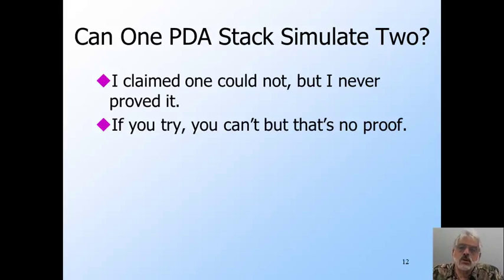If you make a reasonable attempt to combine the action of two stacks into one, you will find you're okay as long as the two stacks push and pop at the same time. Then you can keep in one stack symbols that represent pairs of symbols, one from each of the stacks you're simulating. But two stacks need not push and pop at the same time, and when one pushes while the other pops, you get stuck. There is no sensible thing to do that will represent both moves.